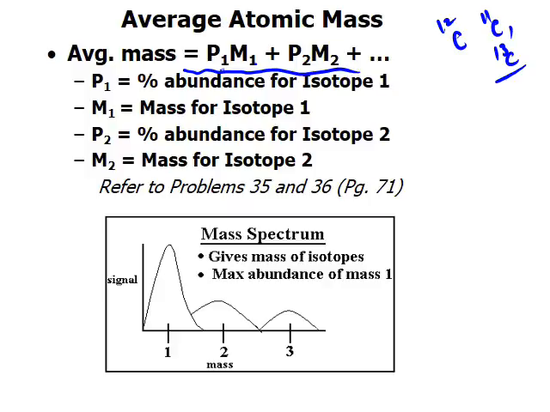And that average mass is shown in periodic table right underneath the element. Now, at the bottom, you're looking at a typical mass spectrum. Of course, this is hand-drawn, so it would not be to the scale. But you can see in this particular case, when you tune in mass 1, you see a big signal for a sample. For mass 2, you get a smaller signal. Mass 3, you got another signal. So if I want to interpret this mass, I would say that I have a much larger quantity of mass 1 in my sample and smaller quantities of mass 2 and mass 3.